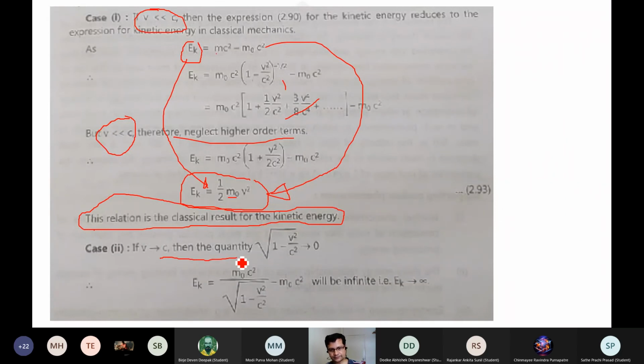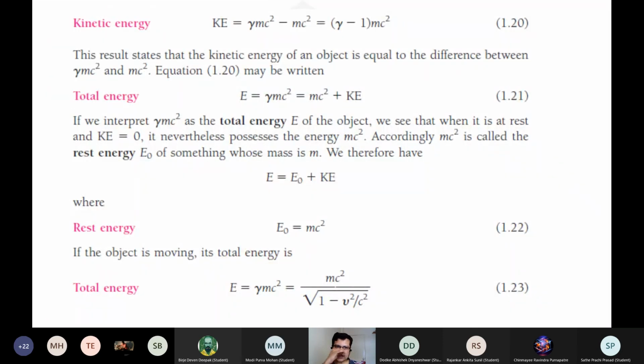Now here, consider v tends to c. When v tends to c, this factor comes out to be 0, and ultimately your energy becomes something upon 0. So 1 minus 1 is 0, something upon 0 is infinite, so your energy is infinite. So v never reaches c. These are the expressions you can remember for solving any problem based on these relativistic energy laws.